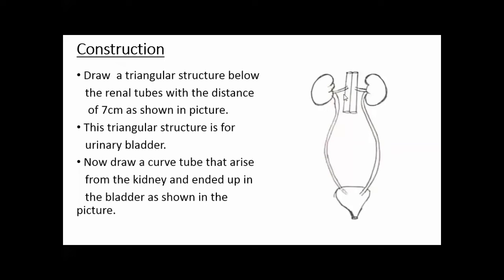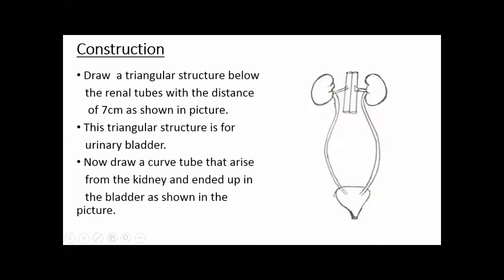Move to the second one. Draw a triangular structure below the renal tubes with the distance of 7 centimeter as shown in the figure. How much is the distance? 7 centimeter. From the kidney to the urinary bladder, what is the distance? 7 centimeter. This triangular structure is for the urinary bladder. These are renal tubes, and what is the name of these renal tubes? The name of these renal tubes is ureter.